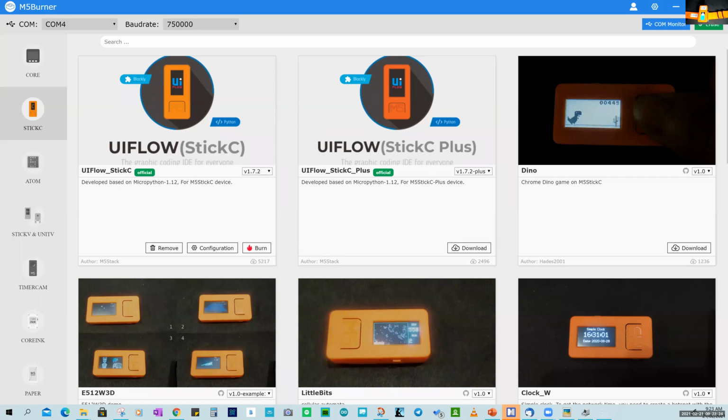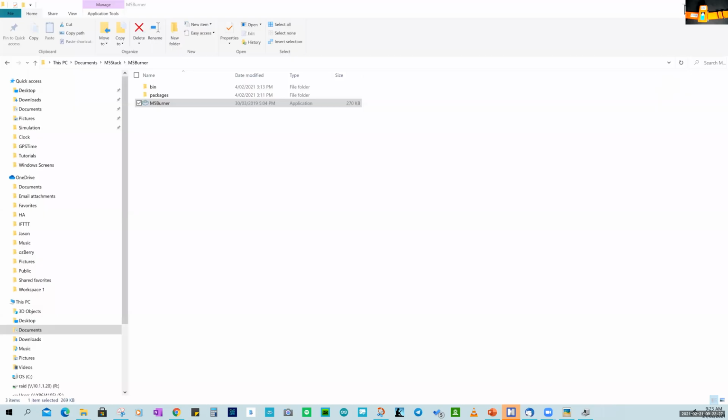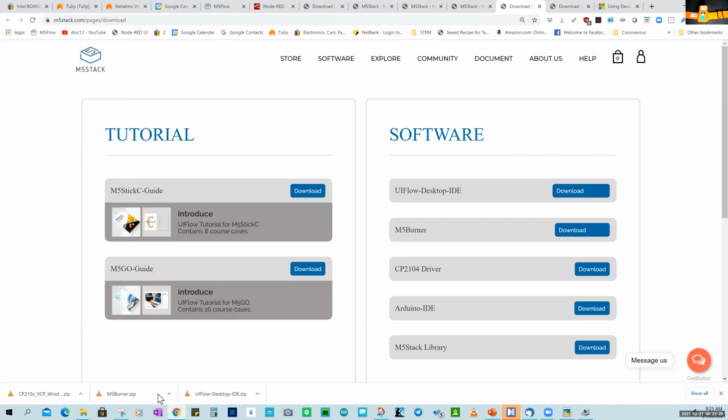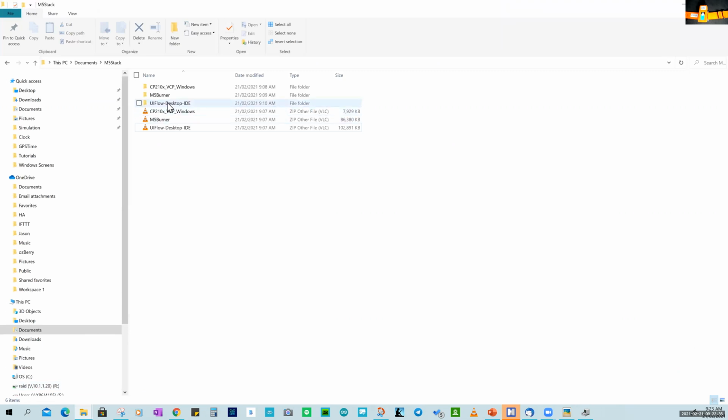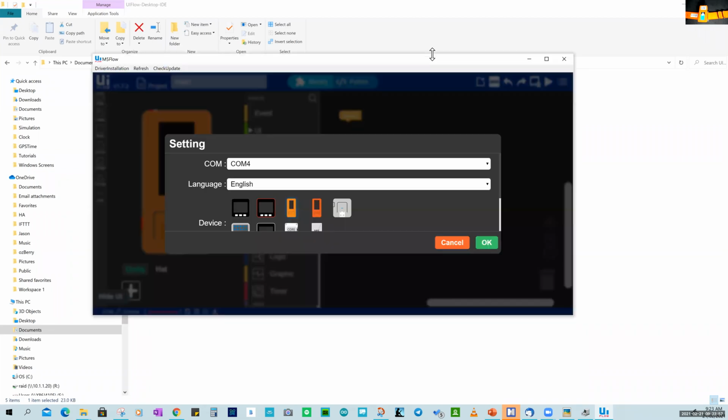We can close that down and we can then fire up the UI Flow desktop version, which is in our M5Stack folder. Just double click on the program to fire it up. Need to wait a few seconds. It's coming up on the other screen, and I'll bring it across.